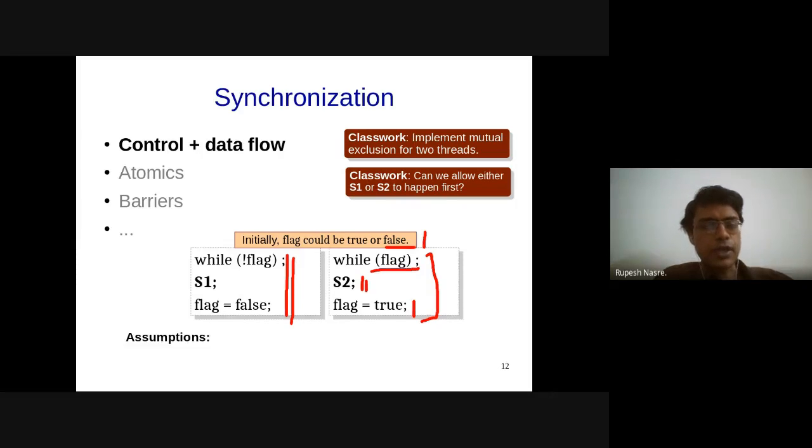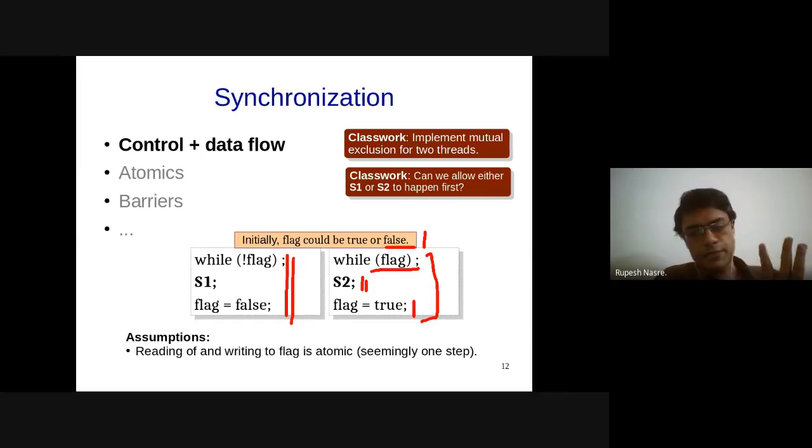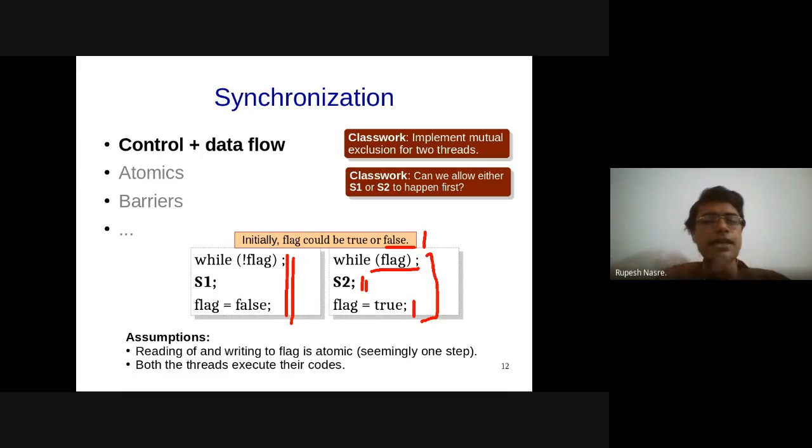Right? Okay. So there were some assumptions which we made in this discussion, which are very natural, but we should still list those down explicitly, because when you try to write this code, you will face that trouble. So one assumption was that reading and writing of flag was atomic, which means that it's a single step process in the sense that we don't see anything intervening. So that is fine, and that is also supported by the hardware, so that is okay, but we should list that down.